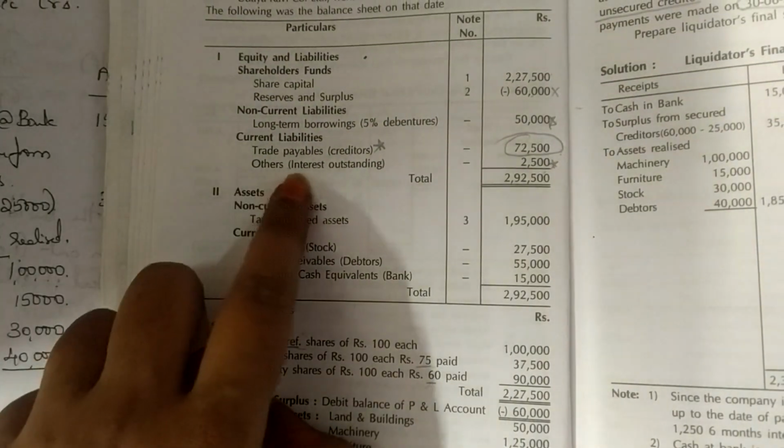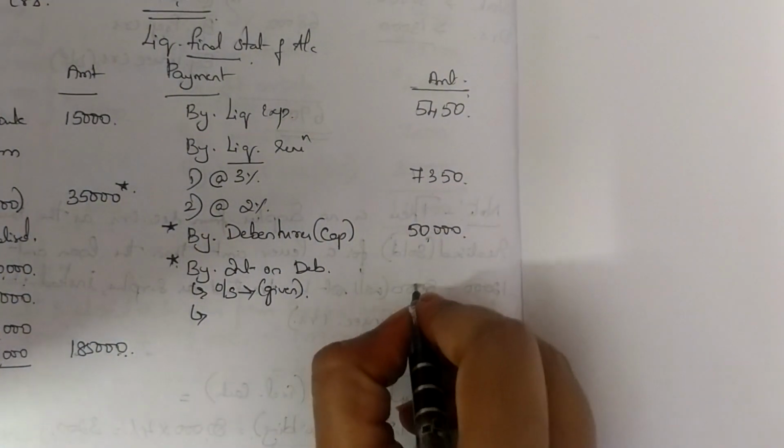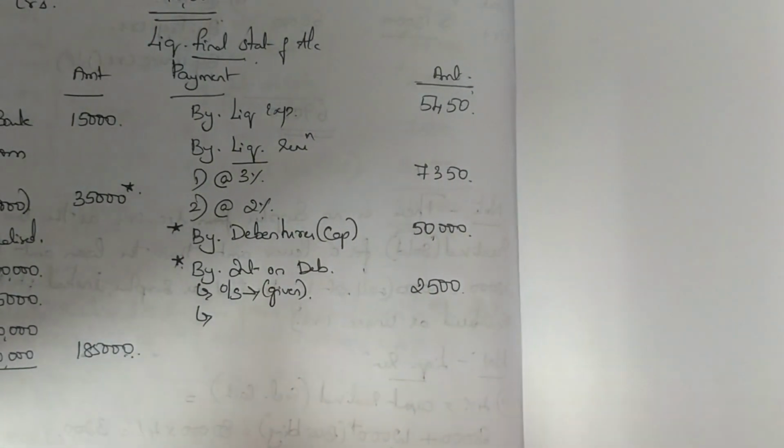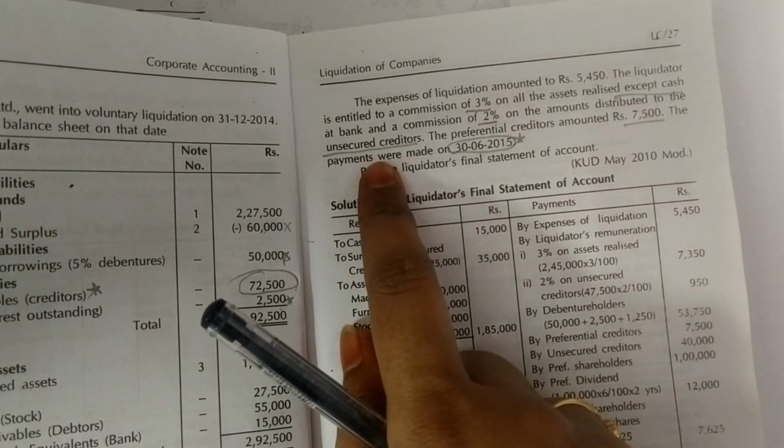See here, interest outstanding 2,500. So outstanding interest I am supposed to write 2,500. Then what is this calculation? One more interest calculation is because of this statement. What is the statement telling you?